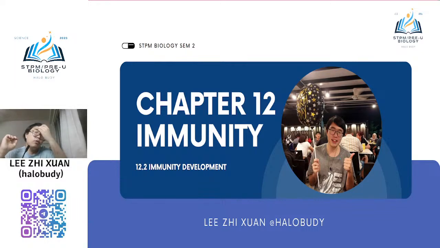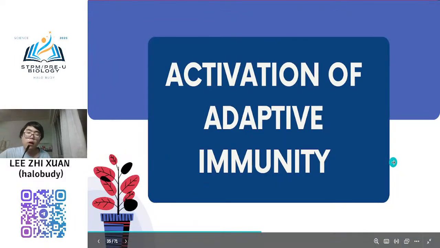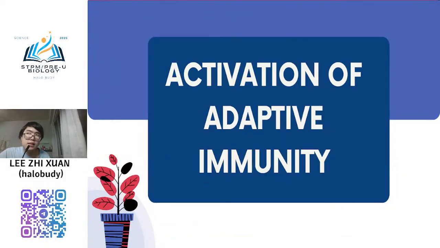Okay, now we go to developed immunity, which is the most important part, where the examination questions will mostly come from. So in this topic you will learn about three things. You need to learn about activation of adaptive immunity. Second, the cell-mediated immune response. Another one, the humoral immune response. These three things are related to each other.